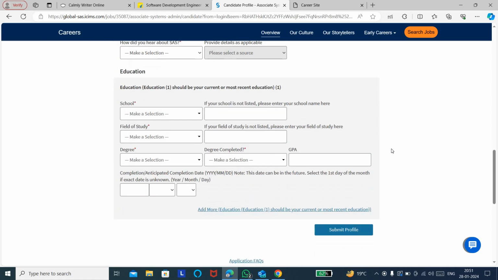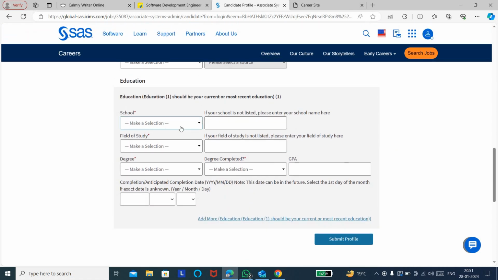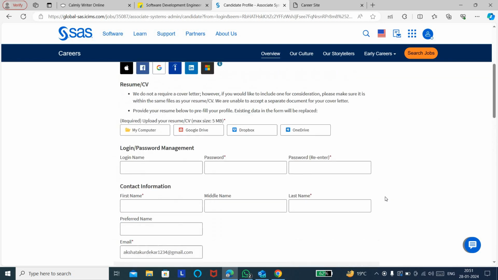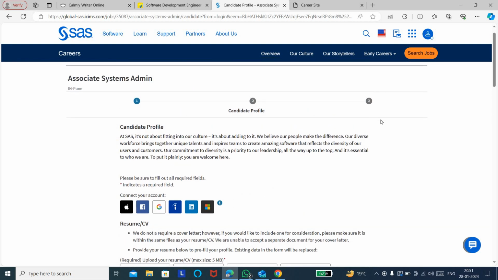And the next step is education details, so do mention your education details like 10th, 12th as well as graduation, and you can add if you have done any post graduation, so you can add that accordingly, and you can just submit the profile. So after that you can just move to the third step and complete all the required details and agree the terms and submit the application form.